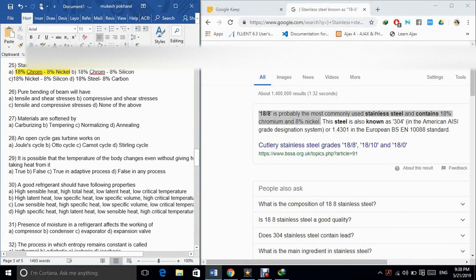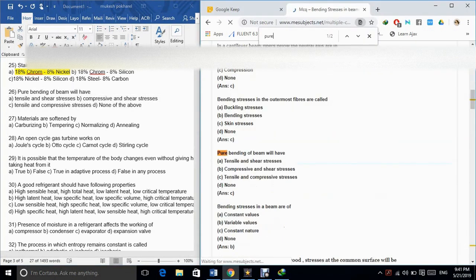26. Pure bending of a beam will have A. Tensile and shear stresses. B. Compressive and shear stresses. C. Tensile and compressive stresses. D.